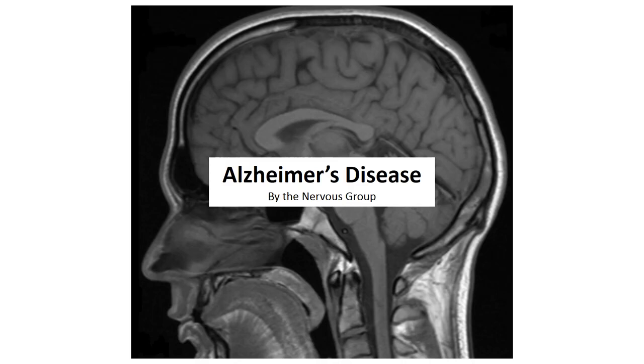The nervous system is made up of two main parts: the central nervous system, which consists of the brain and the spinal cord, and the peripheral nervous system, made up of all the nerves that branch out from the spinal cord that reach to all parts of the body. The basic unit of the nervous system is the nerve cell, also known as a neuron, which consists of a cell body with a nucleus and two different types of nerve fibers known as axons and dendrites.